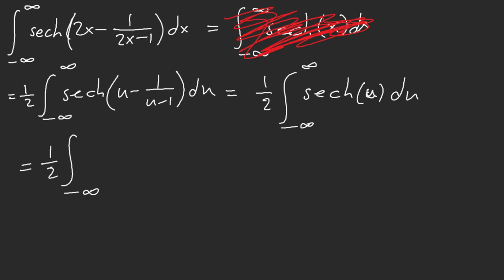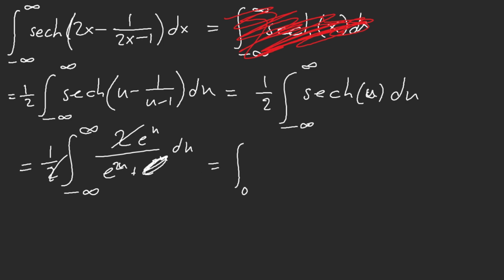Now this is equal to a half. We turn this into exponential form, right? The 2 cancels out, so we have e to the u plus e to the negative u du. We can go ahead and let e to the u be the new variable; this is simply the integral from 0 to infinity of du over u squared plus 1. So this is going to equal inverse tangent, half, pretty much. Pi over 2. So our answer is pi over 2.